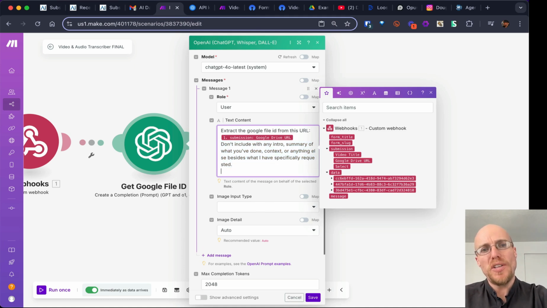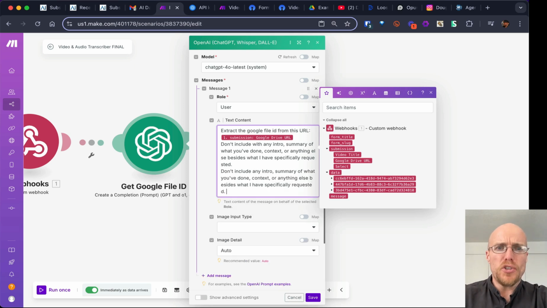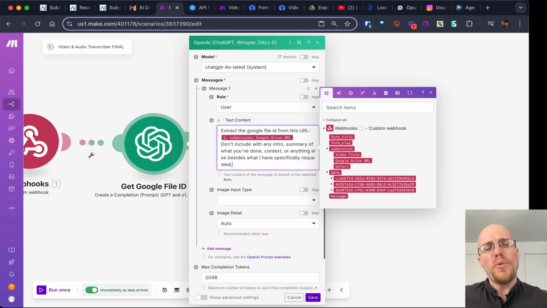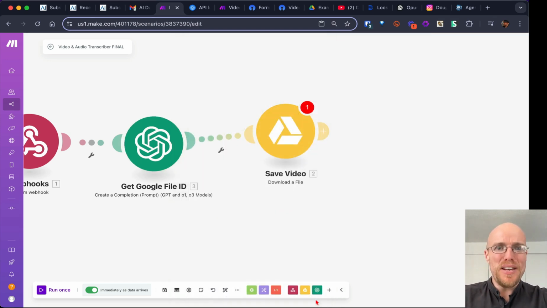I use this so much that I actually put this on a shortcut because literally you don't want it to be like, oh, here's your Google file ID, then the file ID, and if there's anything else I can help you with. Like, no, I just want the file ID. So that's what we do here. Save, we're ready to go.